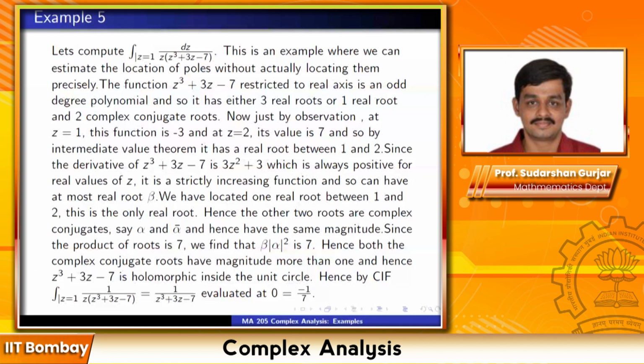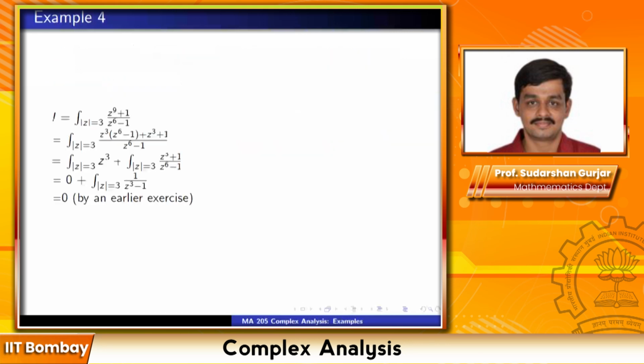Is the example clear? 2 pi i is missing everywhere in this. 2 pi i times minus 1 by 7. Sorry, I should make that change in the previous examples as well. Okay. Was that okay? This was 0, so I'm saved.